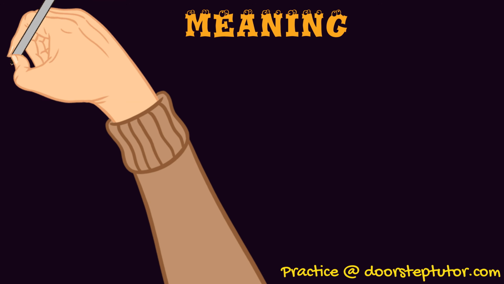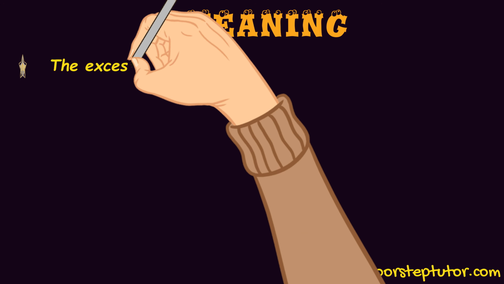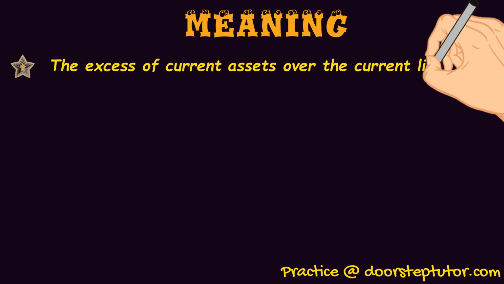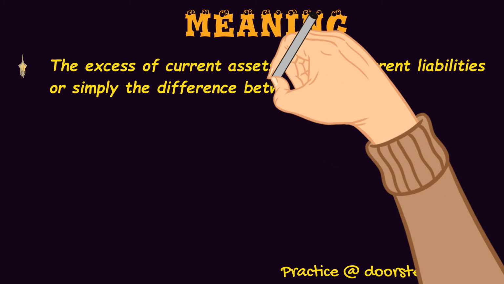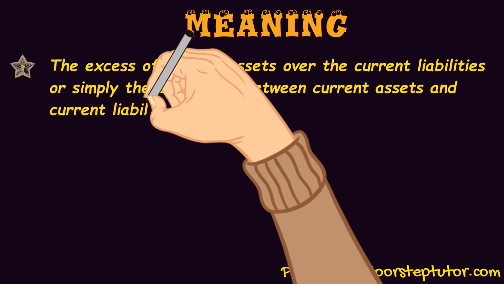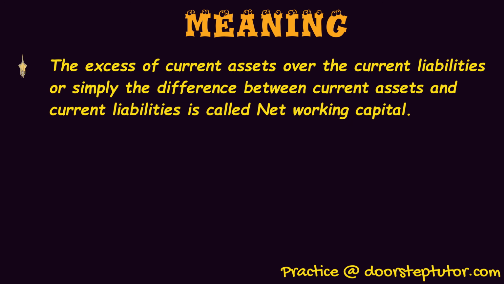See, the excess of current assets over the current liabilities, or simply the difference between current assets and current liabilities, is called net working capital. So whatever stocks I have, whatever money I have in my bank, with me in the form of cash, or my debtors who are going to pay me at a future date, when we subtract all of these from the current liabilities, that is all the parties to whom I have to pay, like my creditors, bills payable and all.